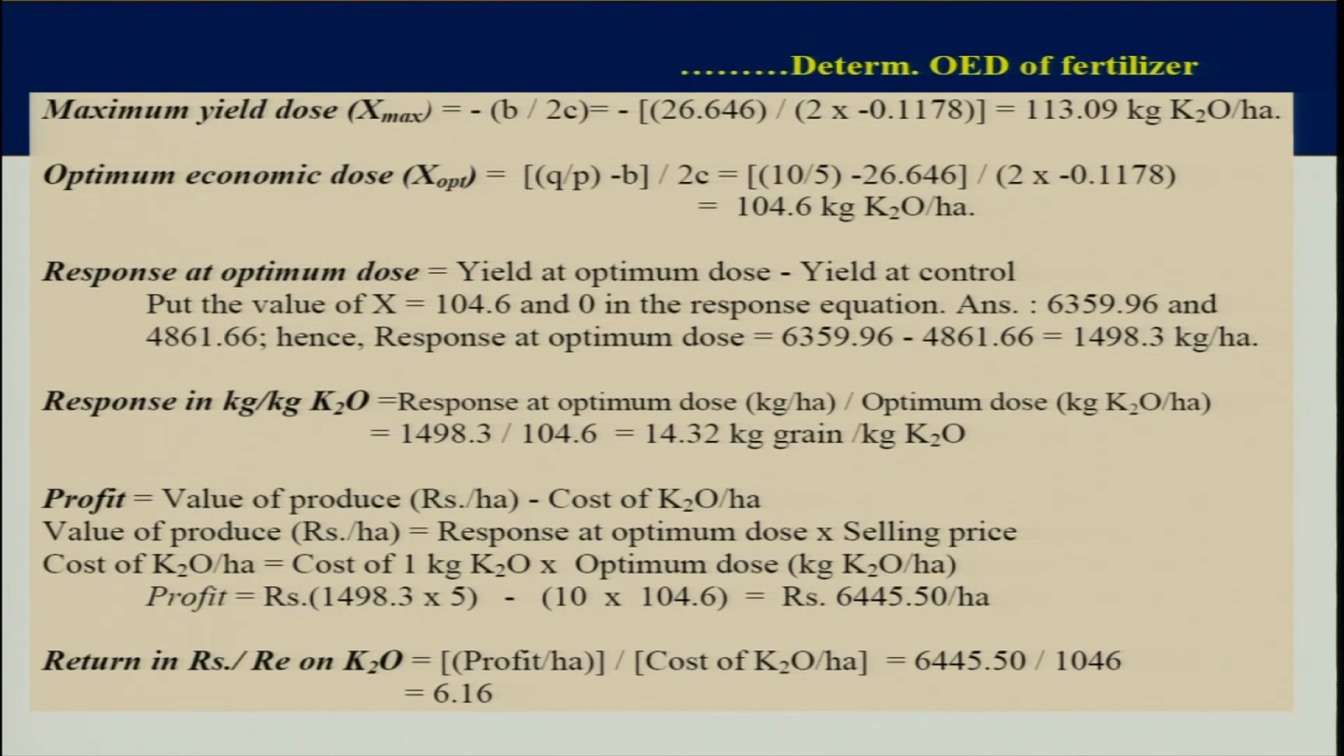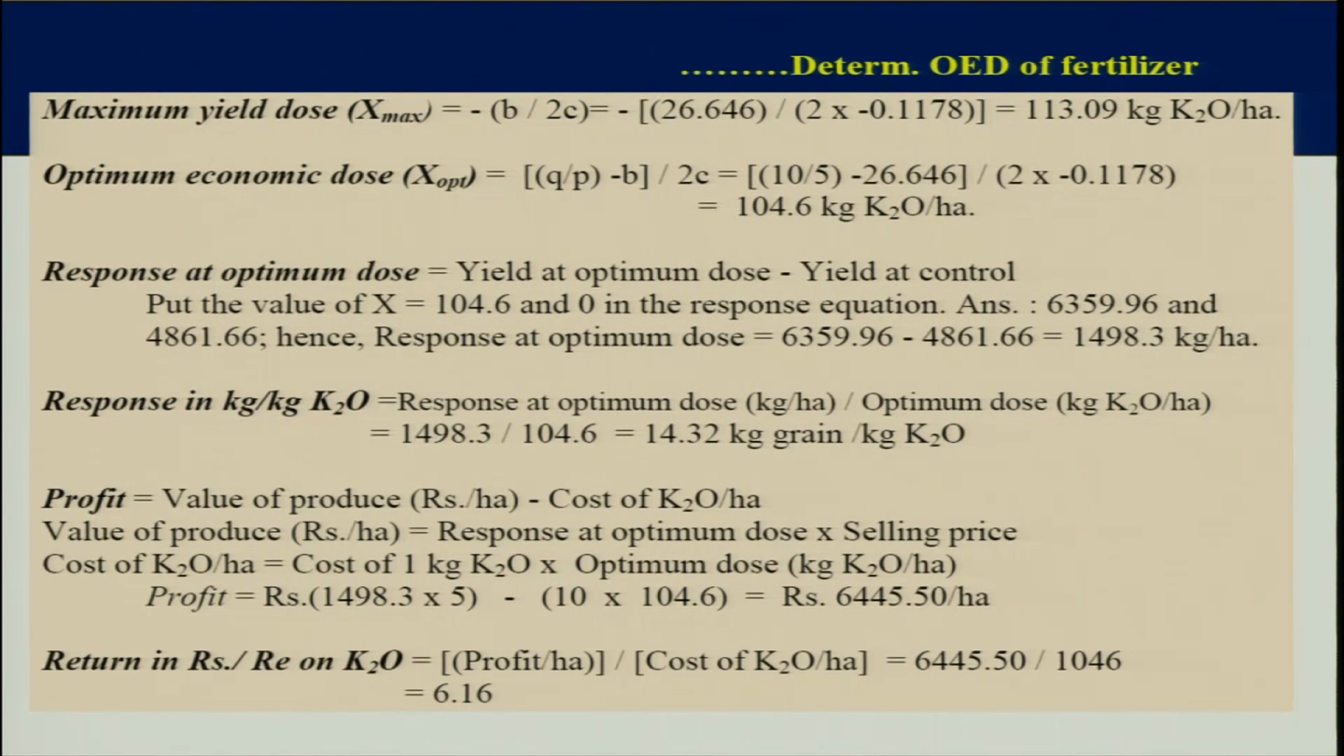Then response in kg per kg K2O is equal to response at optimum dose divided by optimum dose. 1498 divided by 104, you get 14.32 kg grain per kg K2O. That means 1 kg K2O is giving you 14 kg grains. Profit is value of produce minus cost of K2O per hectare. Value of produce is equal to response at optimum dose into selling price. You must remember all these formulas, otherwise you cannot calculate these kinds of responses. Cost of K2O per hectare is equal to cost of 1 kg K2O into optimum dose. So, you get 1498.3 into 5 minus 10 into 104.6.